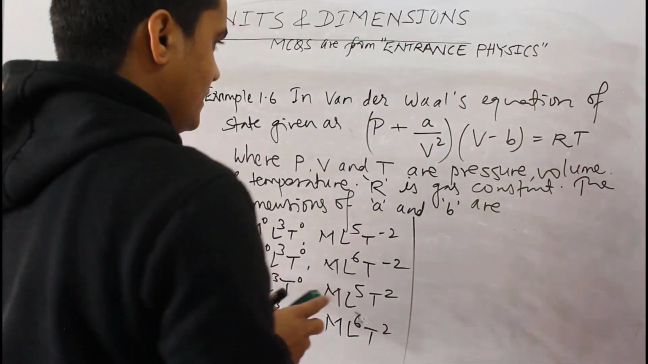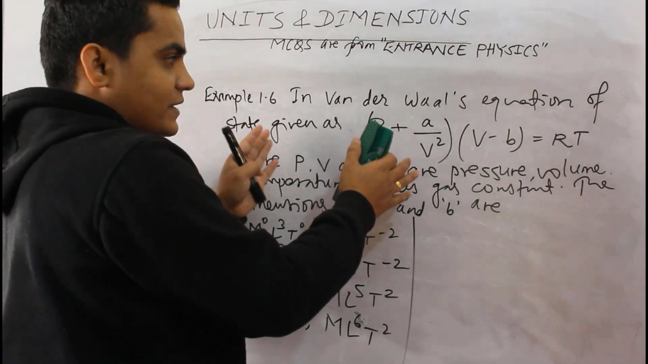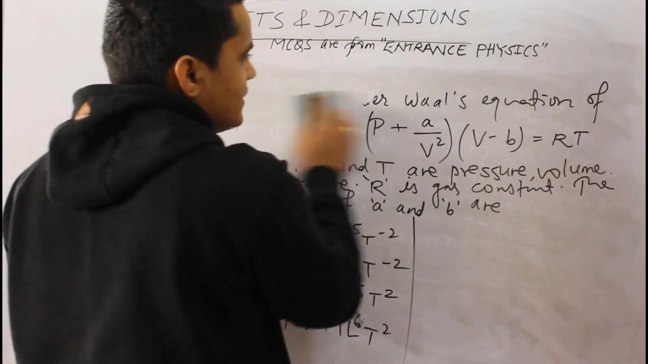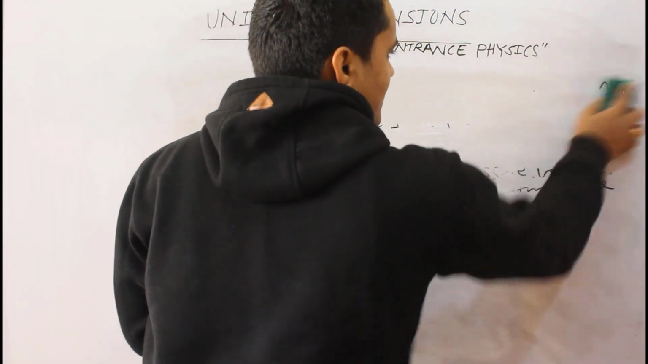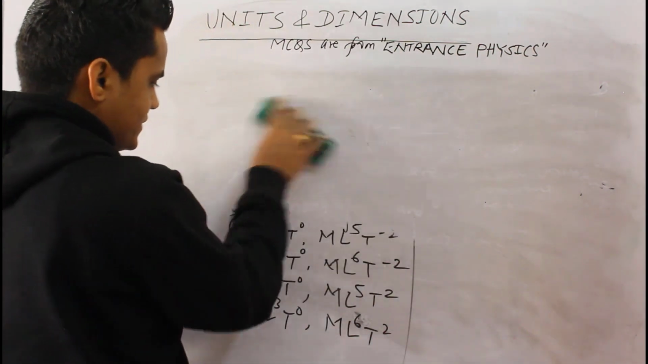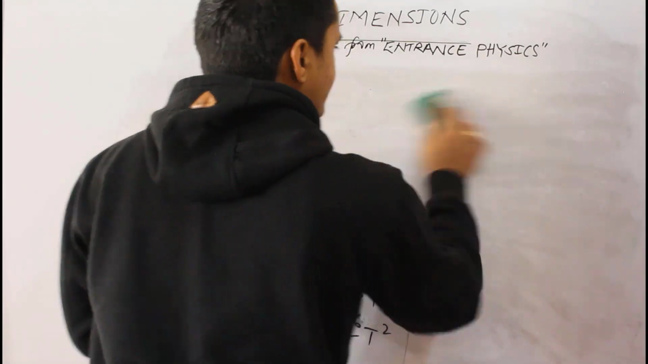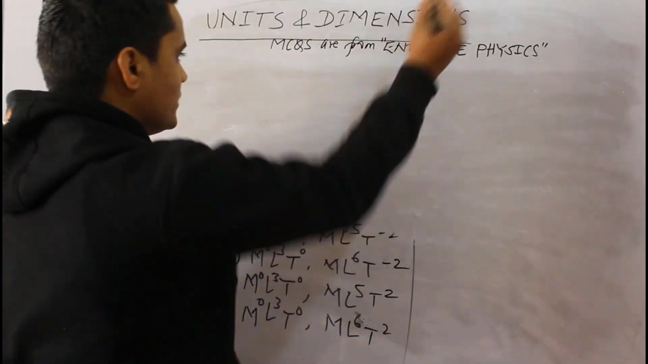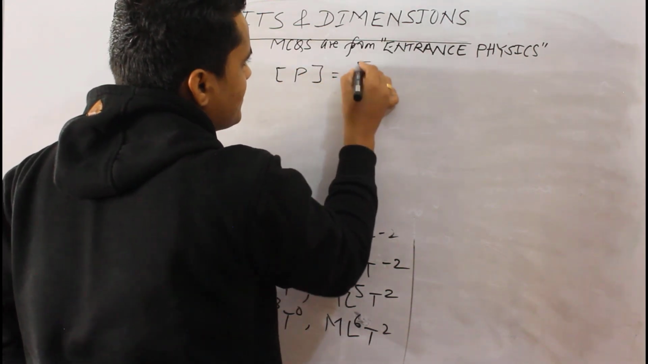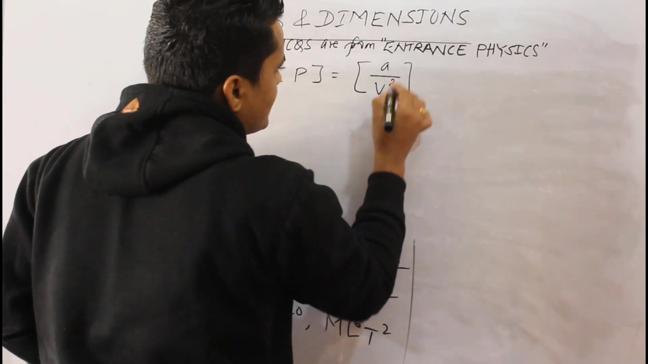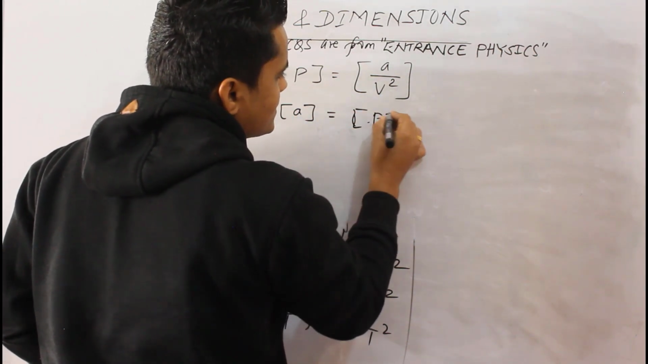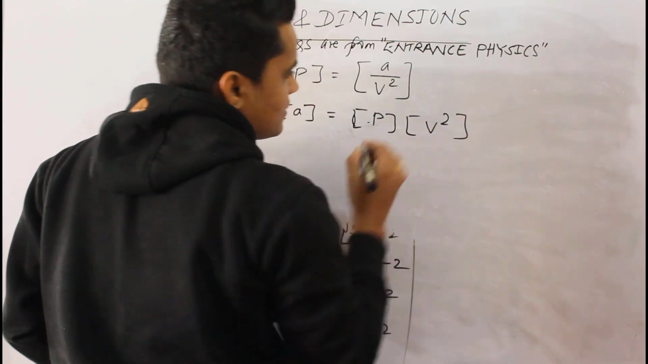Okay, so I am rubbing off these questions so as to solve the answer, because I have very little space in my whiteboard which will be appearing to you. I am leaving out the options here so as to get to the end of this question. So we can write from the equation, first part, dimension of pressure is equal to dimension of A by volume square. That means dimension of A is equal to dimension of pressure times dimension of volume square.